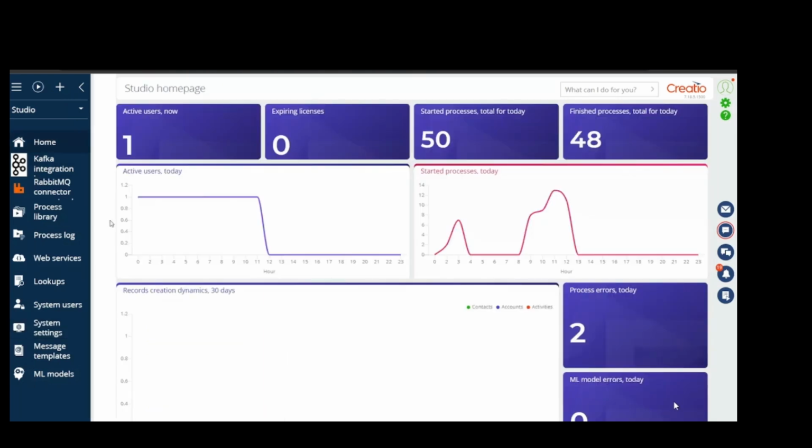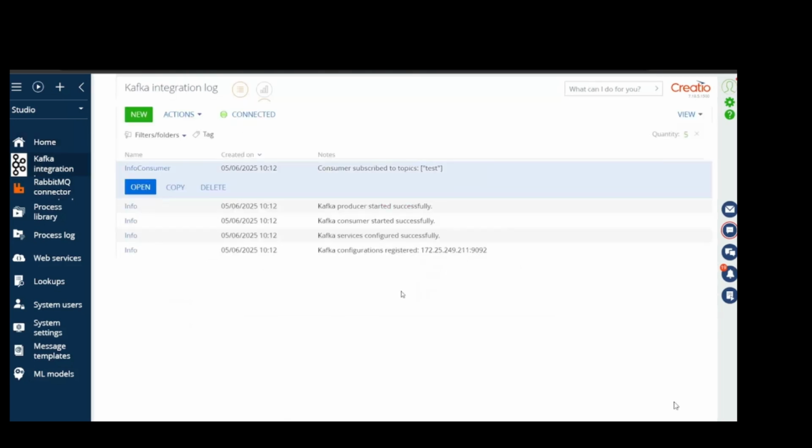Once we've restarted the pool, we go to the Kafka integration section. In this section, we can see the system log messages from Kafka. If we've successfully subscribed to the topic, we'll see a message like the one on the screen.